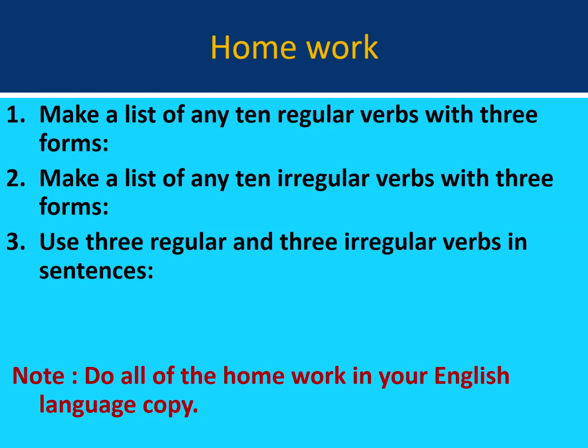Then another list of 10 irregular verbs with base form, past form, and past participle form. Then question number 3: you will use 3 regular and 3 irregular verbs in your sentences. You will do all of this homework in your English language copy. Thank you very much. See you in the next lesson.